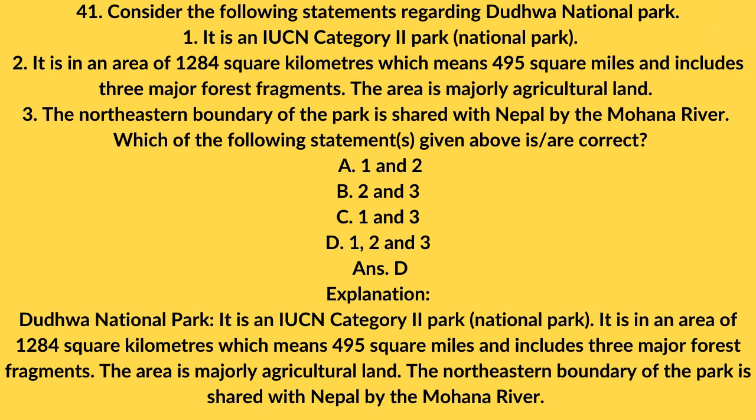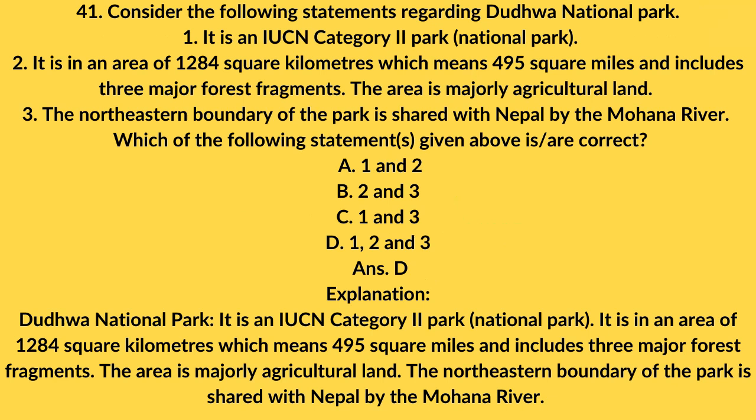41. Consider the following statements regarding Dudhwa National Park. 1. It is an IUCN Category 2 national park. 2. It covers an area of 1,284 square kilometers, which means 495 square miles, and includes 3 major forest fragments. The area is majorly agricultural land. 3. The northeastern boundary of the park is shared with Nepal by the Mohana River. Which of the statements given above is/are correct? A. 1 and 2. B. 2 and 3. C. 1 and 3. D. 1, 2 and 3.